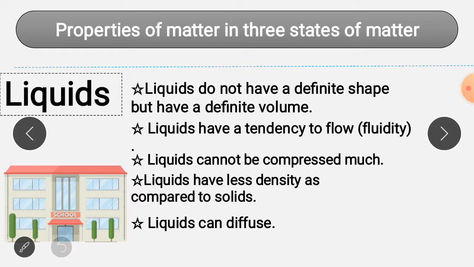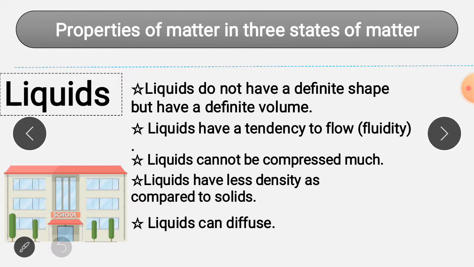थोड़ा थोड़ा free move होते हैं वो. The movement in liquids, मतलब थोड़ा movement होता है liquids में. And they are free to move around, like they can slide, they can slip, they can glide over one another. Means the molecules of liquid can slide, slip or glide over one another. So because of this reason, the liquids do not have a definite shape, and they take the shape of the container in whatever they are being put.